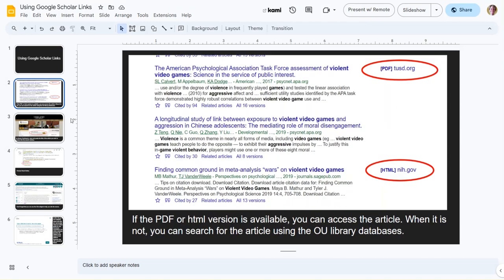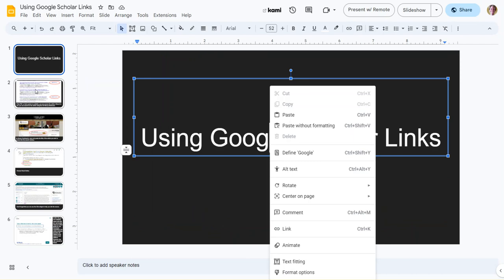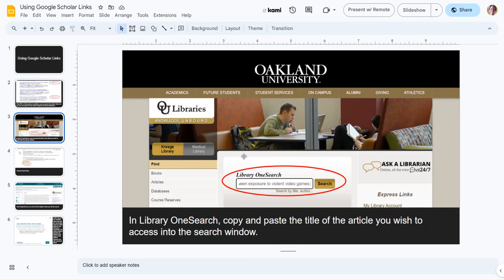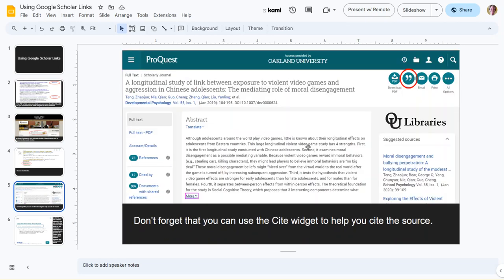I will give you this link, and then when you go to that particular link, you'll see a whole list of articles. And when you've got something like a PDF, or an HTML link, you can get right to that article. But sometimes, for example, say that you wanted this particular article, a longitudinal study of the link between exposure to violent video games, then what you would need to do is get over to our database, our Library One search, and put the title into that search and search for it. What you'll find then is that article oftentimes.